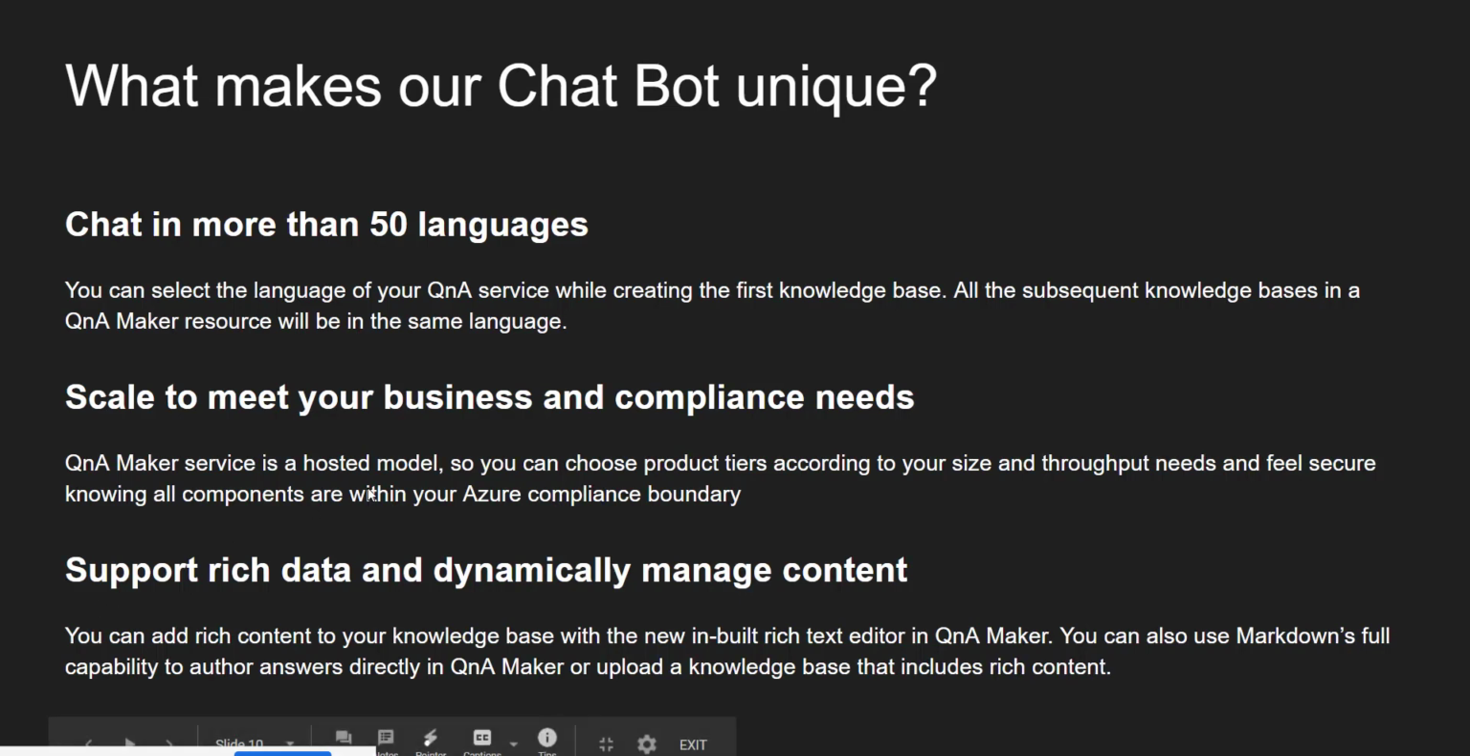So the best part of our bot is it supports 50 different languages, and even though we can make it for free, it can be deployed for your business needs, and it can be really scalable. Say your website gets like 10,000 users one day, and the next day it gets like 200 users, so it's easily compatible with that, and it supports really rich and dynamic content, right, Ravi?